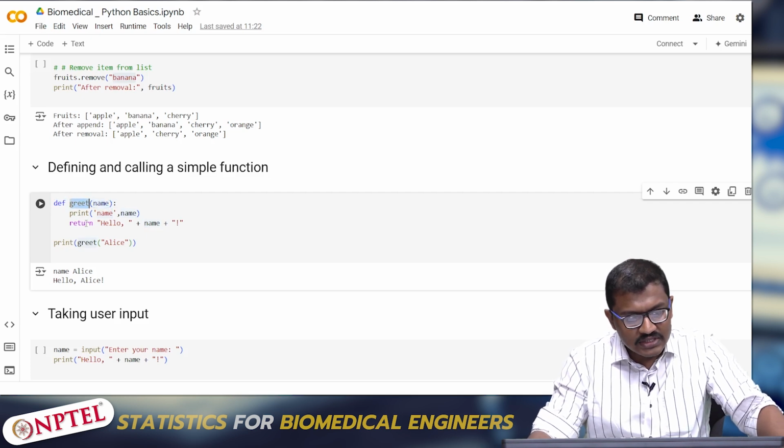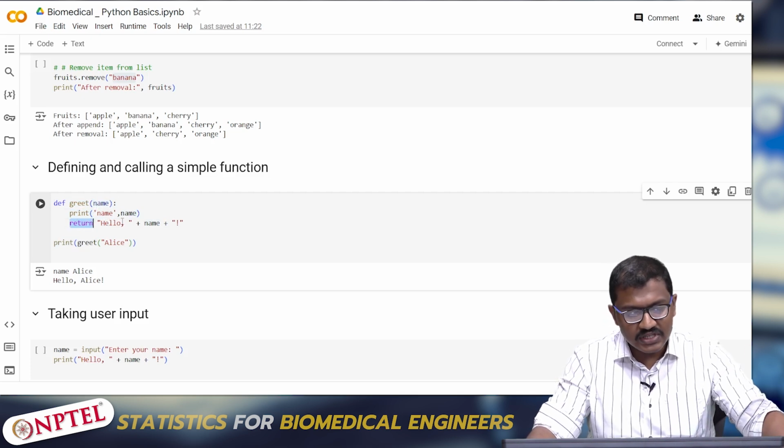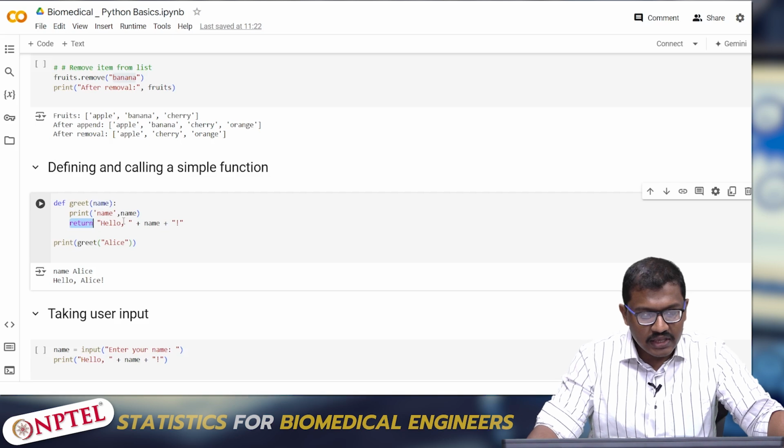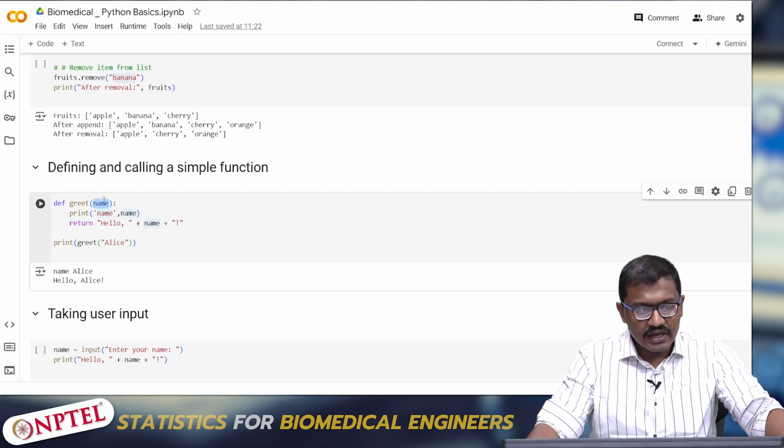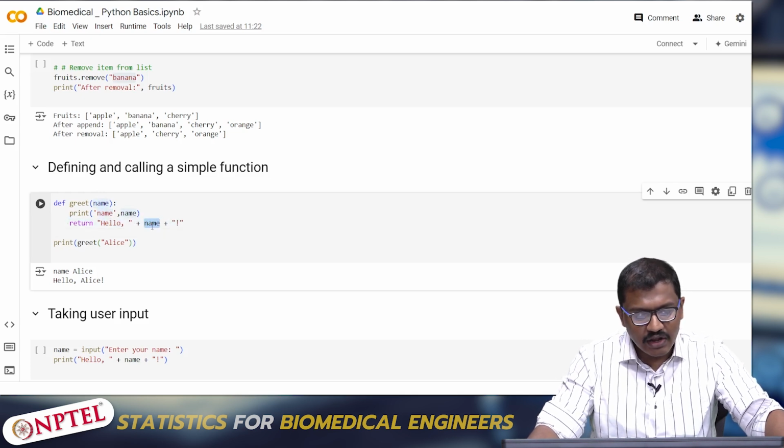So what I'm doing is I'm just printing the name, and how you should end a function is you should put a return, and then whatever operations you have done, you have to give the resultant output actually. For instance, I have just declared the input name, and I'm giving a string hello and putting a name, the resultant output as name actually.